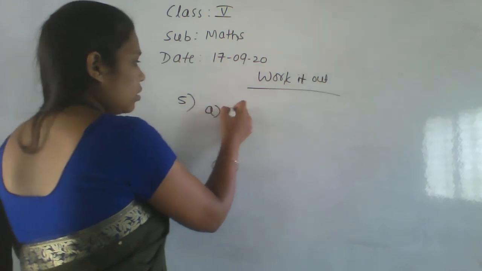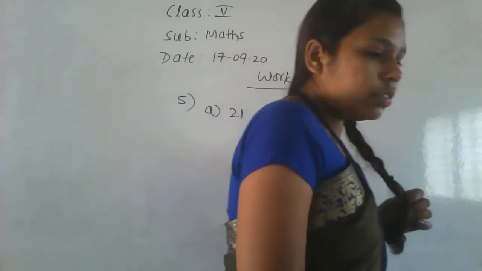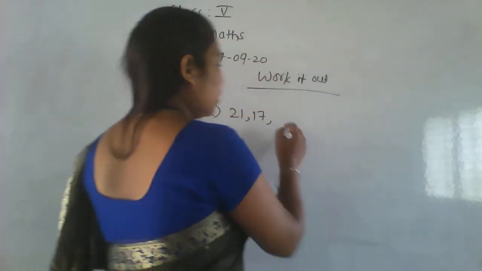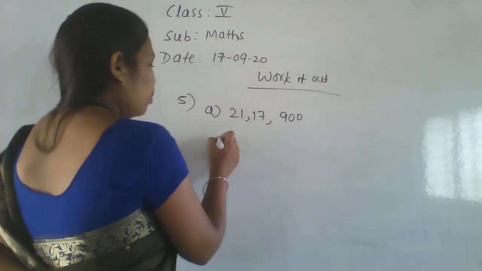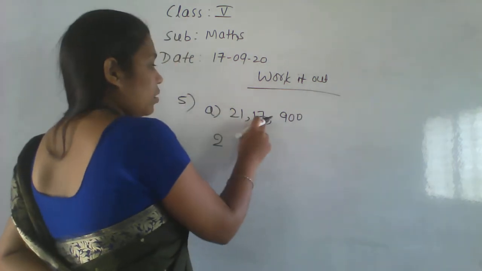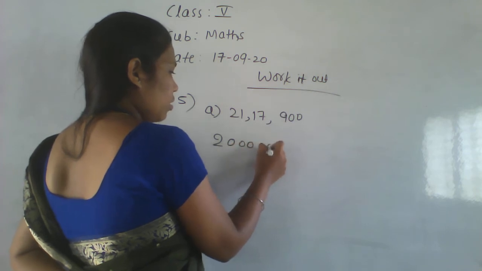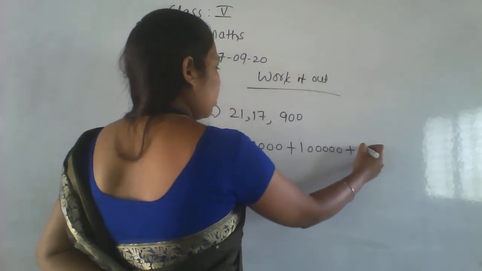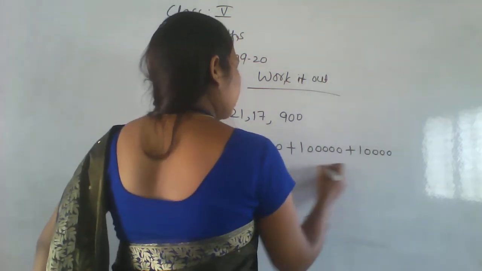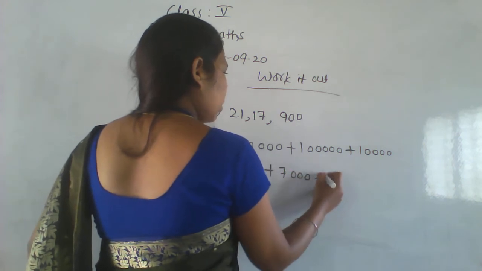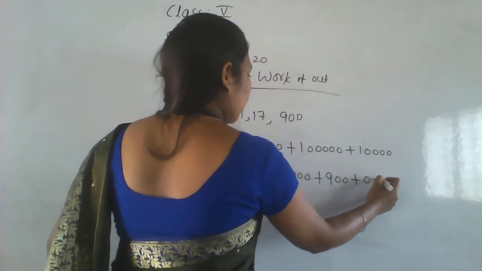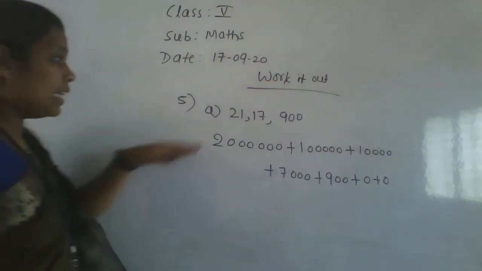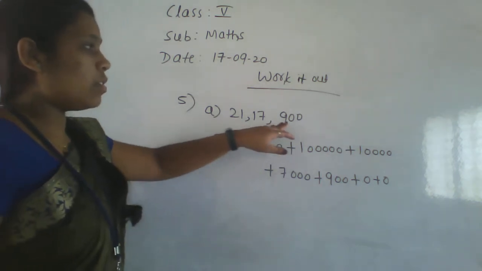The first one is 21 lakh 17,900. Okay, so here write 6 zeros, plus 5 zeros, plus 4 zeros, plus 3 zeros, plus 2 zeros, plus 0, plus 0. This is the expanded form of the given number, 21 lakh 17,900.